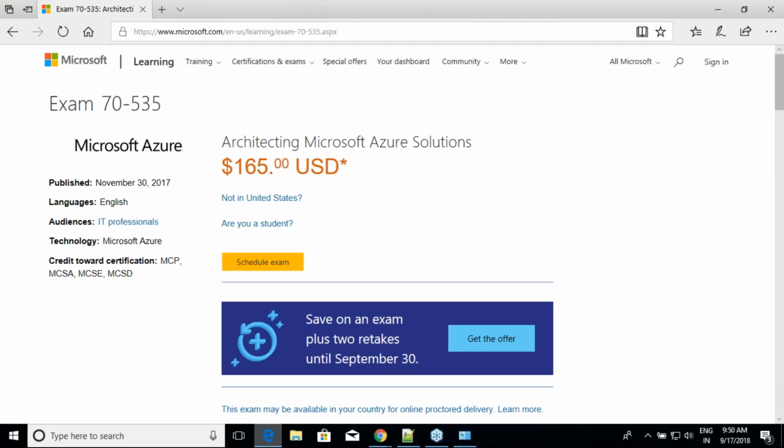Similarly, you have 70-533, or 532. I'll tell you the numbers, I forgot. And there is one more thing, which is developing the solutions, which we are not covering. That is where you are a developer and you are developing Microsoft solutions, Azure solutions. We are looking at planning, implementing, and managing. We are not looking at developing solutions.